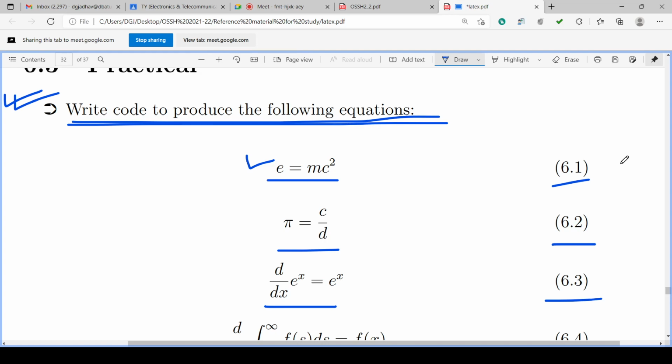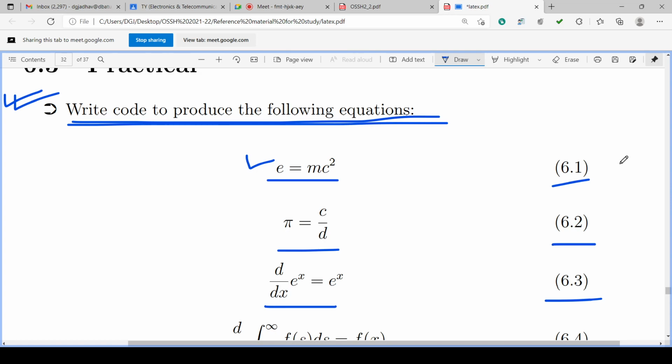After compiling, it will save the PDF file in the same folder, and it will have the code's executed output. Okay, so in this way we can write the code to produce the following equation.